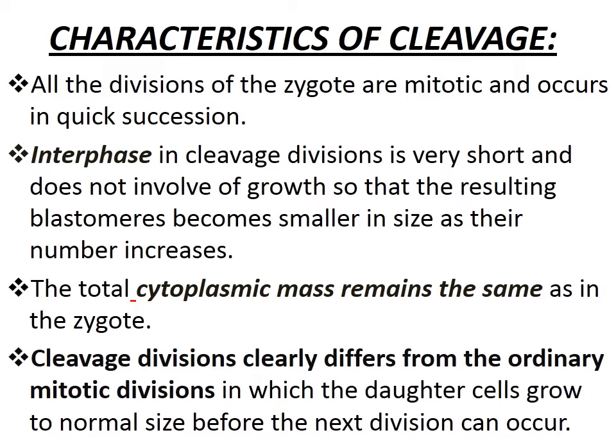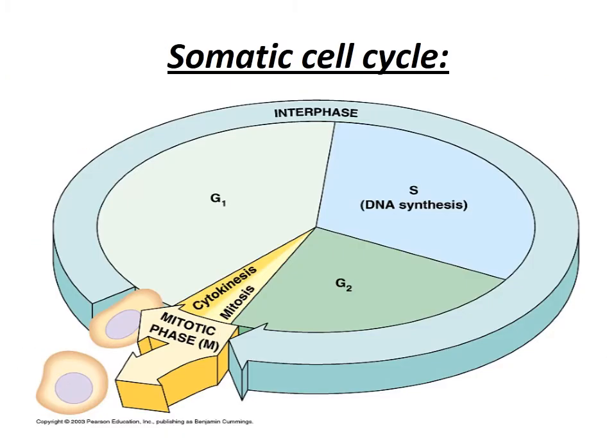Cleavage division clearly differs from ordinary mitotic division. In mitotic division, once division takes place, the daughter cells grow, and when they reach the size of the parent cell, then again division takes place. But here it is not in such a manner. Once division takes place, immediately the second division takes place. It just takes about 30 minutes.